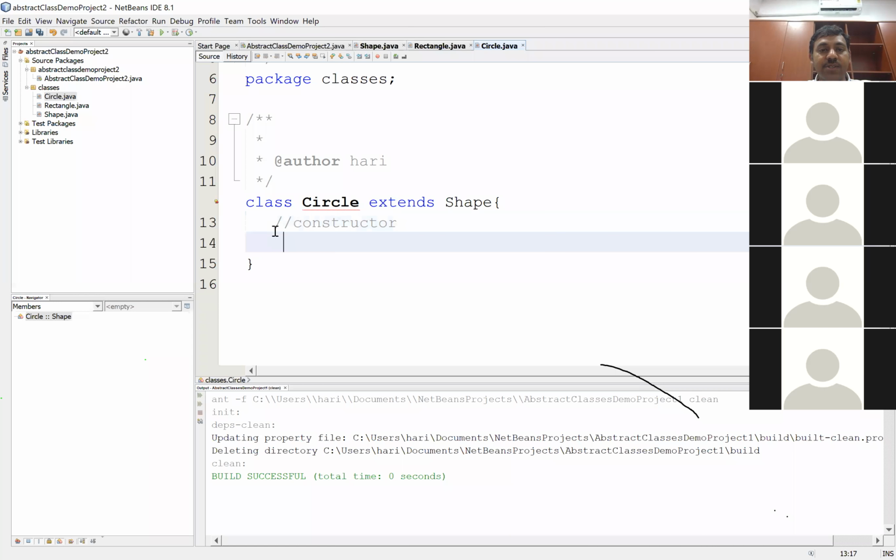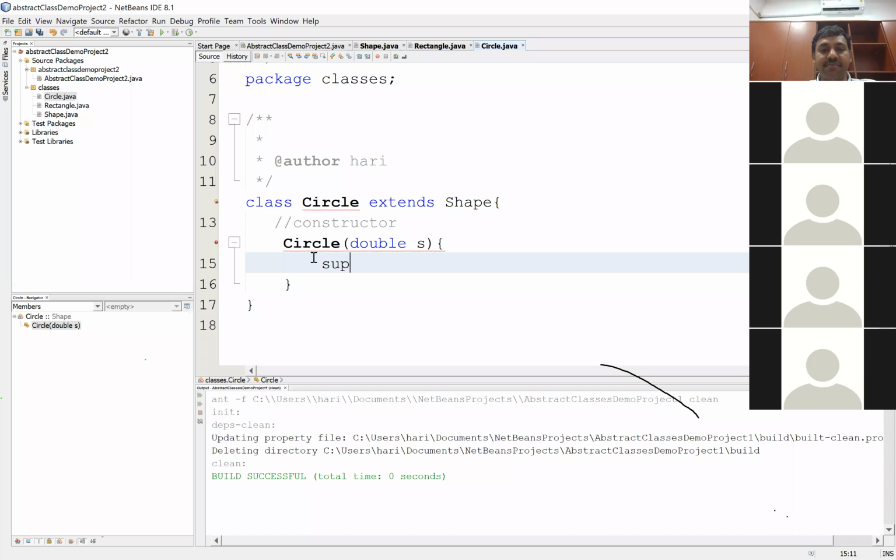For the Circle class, I don't need any additional members, right? So I'll start off with the constructor. I'll keep the constructor as default to start with. Circle of double s. What should be there inside this? I'll simply say super of s, right? So that's a very simple constructor. Then I'll go with the methods.